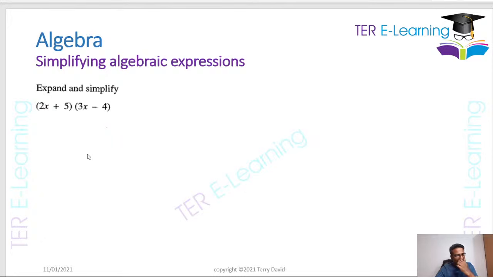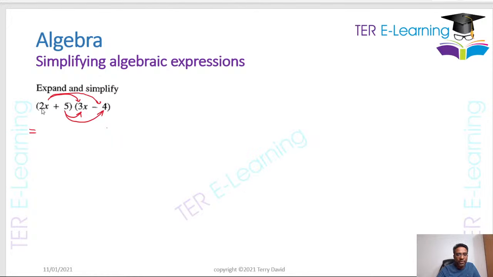Right. Now, this is another question they can ask you to expand and simplify. This is an exam question as well. So here's how you do something like this when you have two brackets. When you have to multiply two brackets, you are taking the first term in the first bracket and multiplying by every single thing in the second bracket. That's your first step. The next step, you're going to take the second term in the first bracket and multiply by everything in the second bracket.